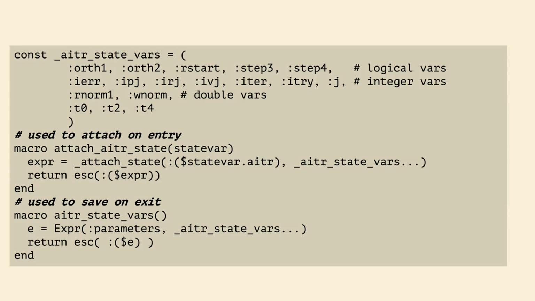We have a whole list of variables that need to be mapped to the subroutine state and then saved on exit. And so there are a few macros that just take this list of variables. We have one list for each subroutine that needs it, and then execute commands to extract it from the shared state. And then at the end, save it in the final outputs.